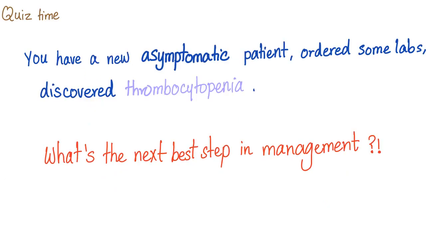Quiz time. You have a new patient who is asymptomatic and perfectly fine. You ordered some labs, discovered thrombocytopenia. His platelet count is really low. Question is, what's the next best step in management? Let me know in the comment section, and the answer will be in the next video.